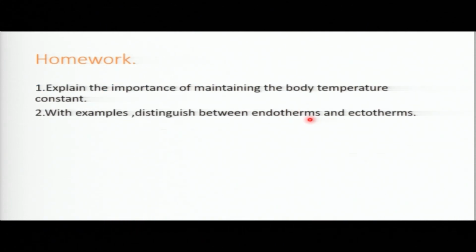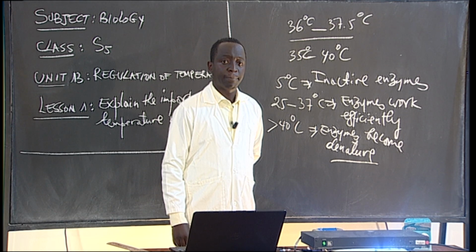So the assignment for today: explain the importance of maintaining the body temperature. You will be able to explain this, with examples, and distinguish between endotherms and ectotherms. So make sure you continue to do research about this. We shall meet next time.